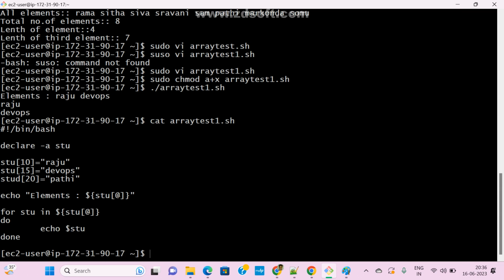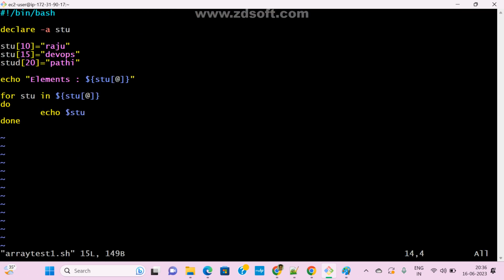Variable names, correct. Now coming to here, insert. So this is echo stu. Correct only, right? Third one, sir. Stu of 20, you typed letters. Okay, sorry, I got it. This one, right? Yes. So that is the reason it is coming only two elements.